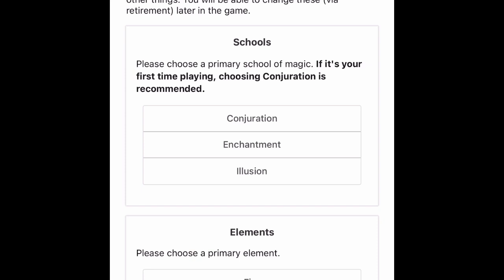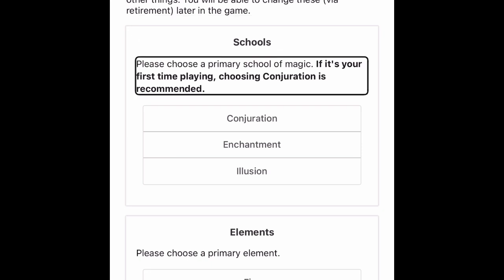We're going to go ahead and listen to the intro. Welcome to Magic Research. In Magic Research, you are the headmaster of a magical institution. What sort of adventures await you? Before you begin, you will need to choose a primary school of magic and a primary element. While you may cast spells from any schools, it will be easier to learn new spells in your primary school. Your primary element selection may affect availability and effects of various spells, among other things. You will be able to change these via retirement later in the game.